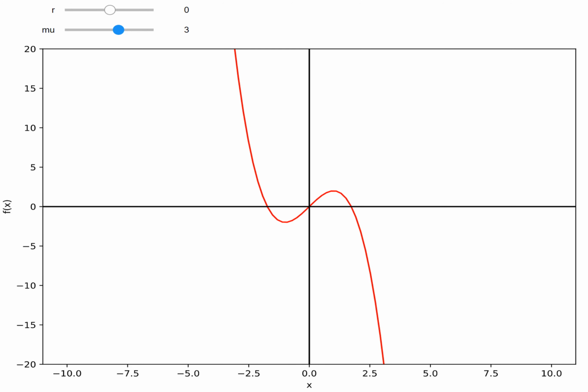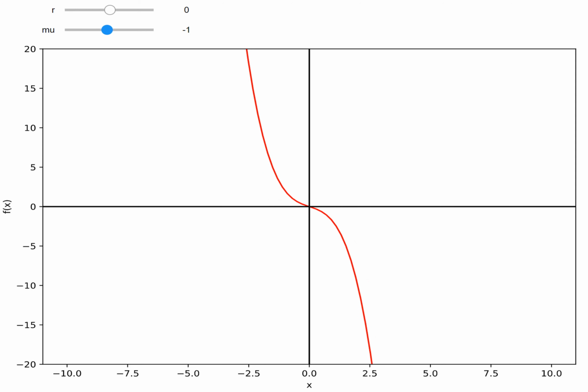Here we can see that when mu is positive and r equal to 0, then we have three roots, of which two are stable and one is unstable. And when mu is negative, then we will have only one root, as you can see here. And no matter what, if we increase the value of r, the root will always be one.